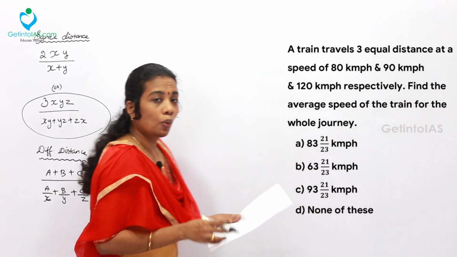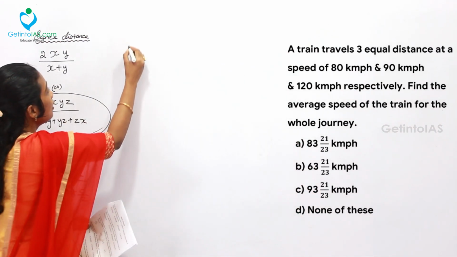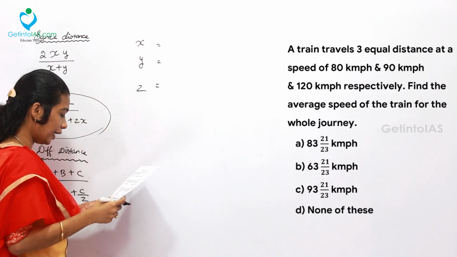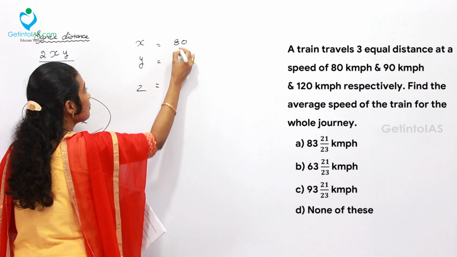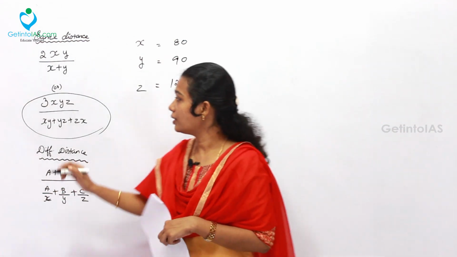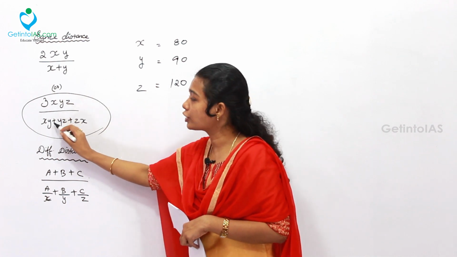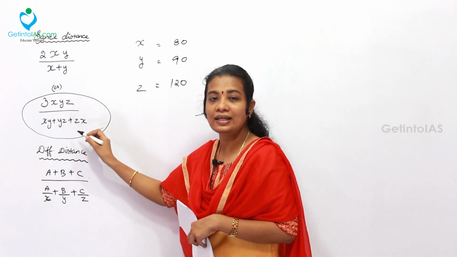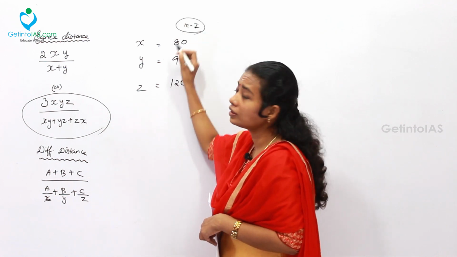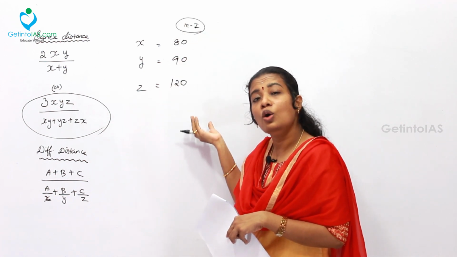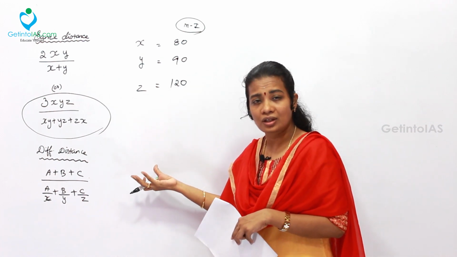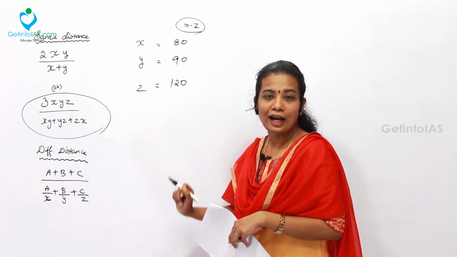So let's start it. What are the 3 different speeds? Namely x, y, z. They are 80, 90 and 120. Okay, let me solve it under the formula method. The formula is 3xyz by xy plus yz plus zx. So method 1 we can solve under the formula method. Also I will be teaching you how to solve the same under the LCM method in order to reduce the time involved in these heavy calculations.